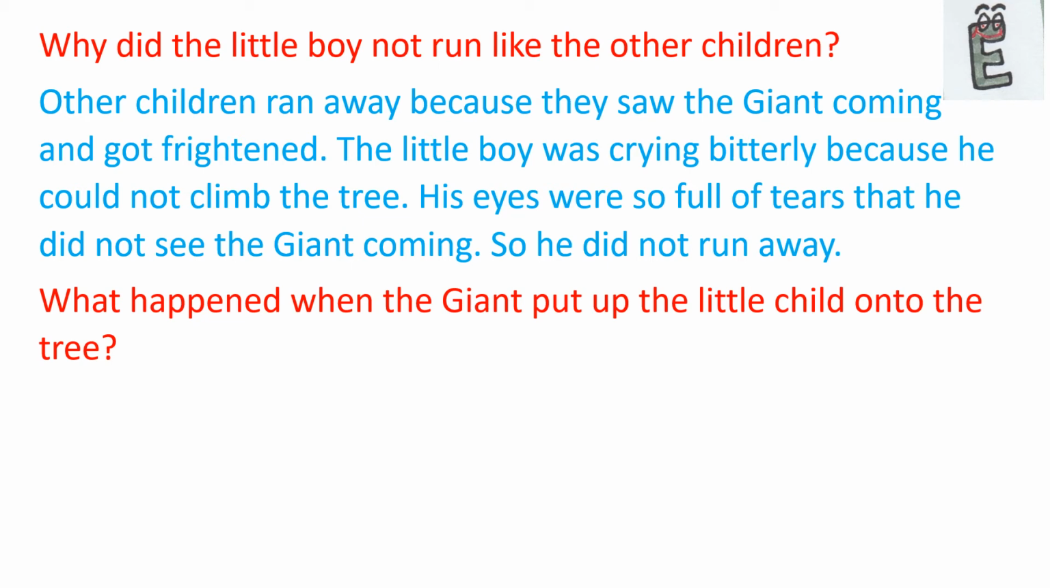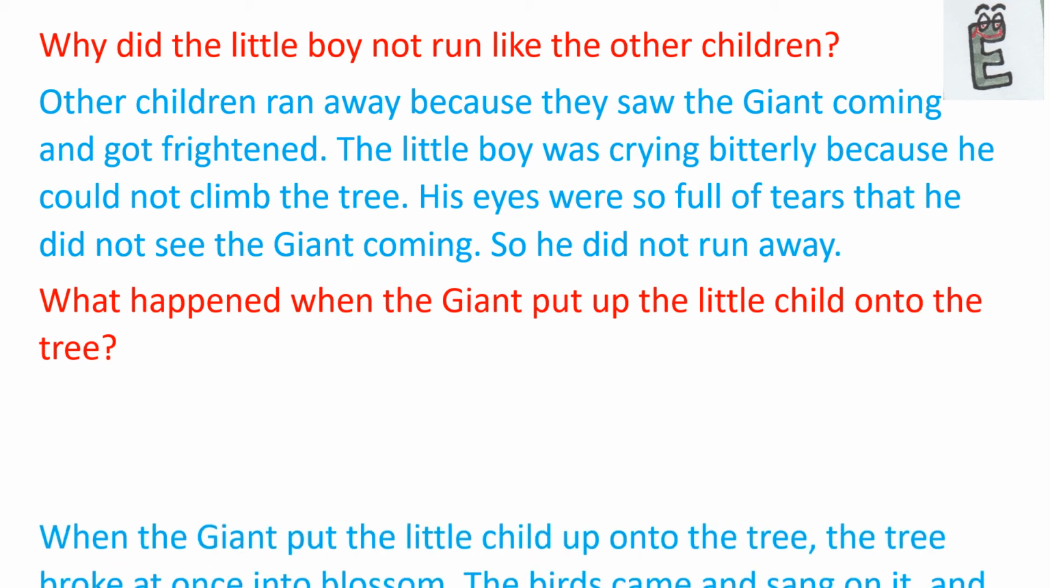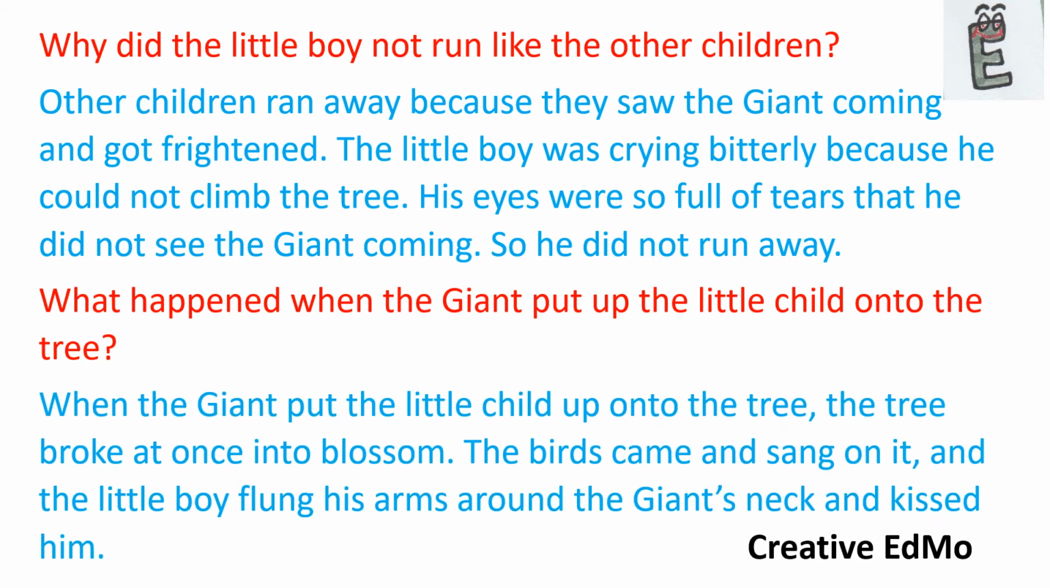What happened when the giant put up the little child onto the tree? When the giant put the little child up onto the tree, it broke at once into blossom. The birds came and sang on it, and the little boy flung his arms round the giant's neck and kissed him. We discussed all these words in part 1. Please go through it if you have forgotten, okay?